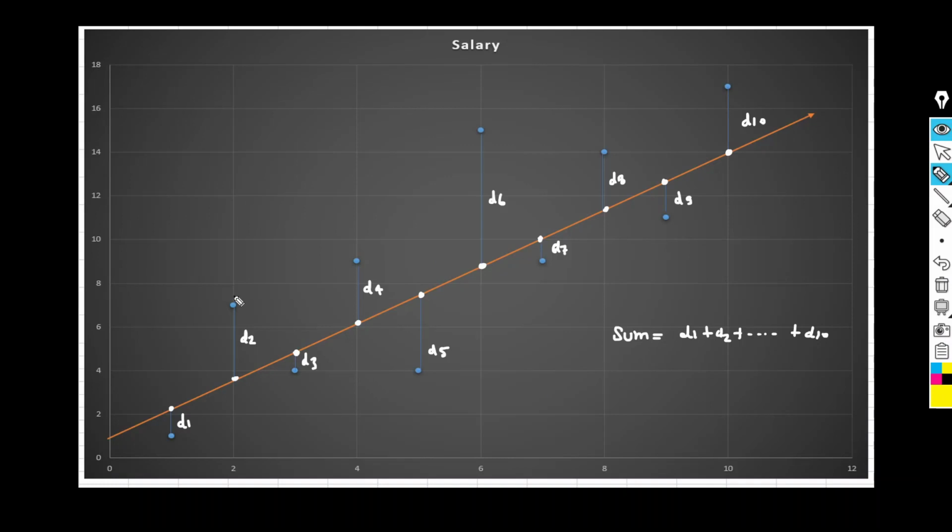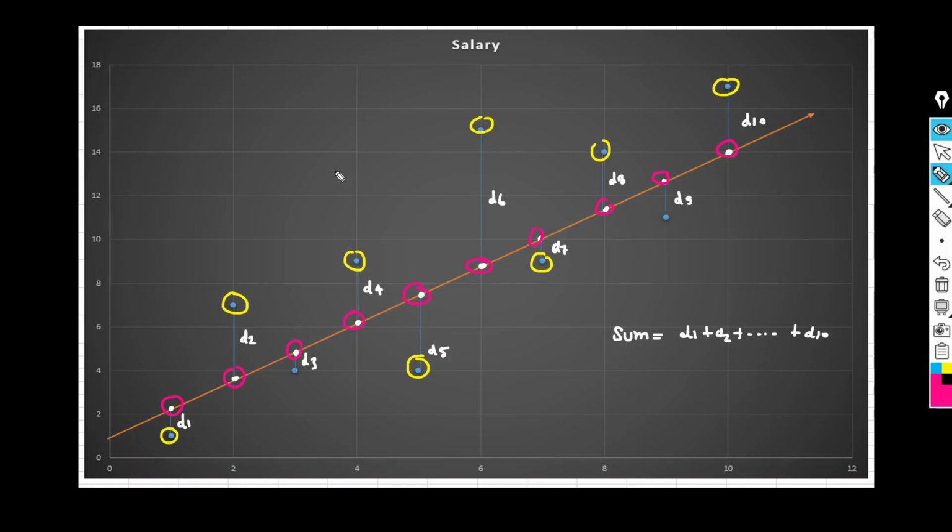If you see here, this is your original data point, and this is your predicted value. These all are your predicted values, and these are your original values, or we can say the actual values.